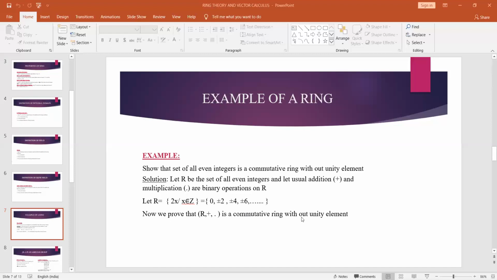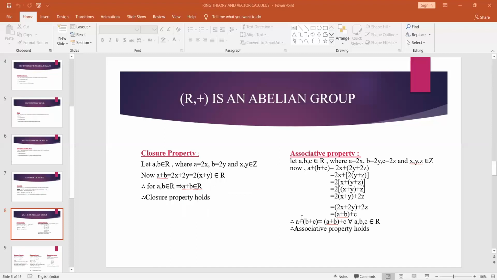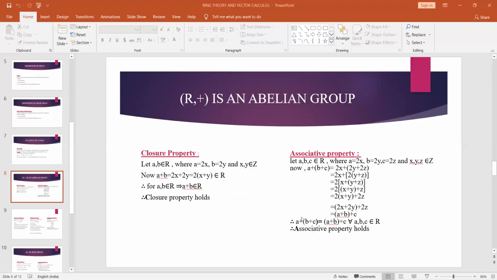In order to prove R is a commutative ring without unity element, first of all, we have to prove R is a ring. According to the definition of ring, first we have to prove that R, plus is an abelian group. So I am proving that R, plus is an abelian group. In an abelian group, we have 5 conditions. The first one is closure property. Coming to the closure property, we have to consider two elements in R. Let a, b belong to R.